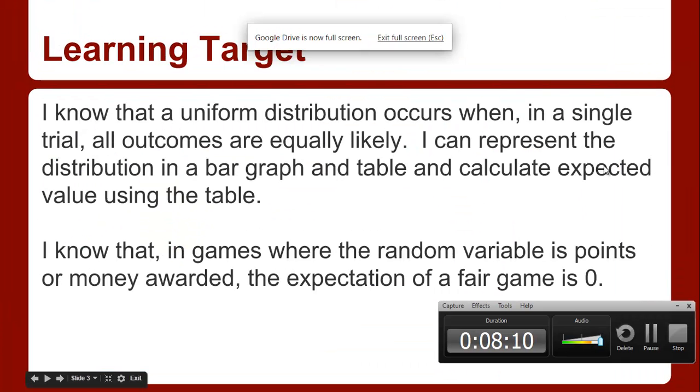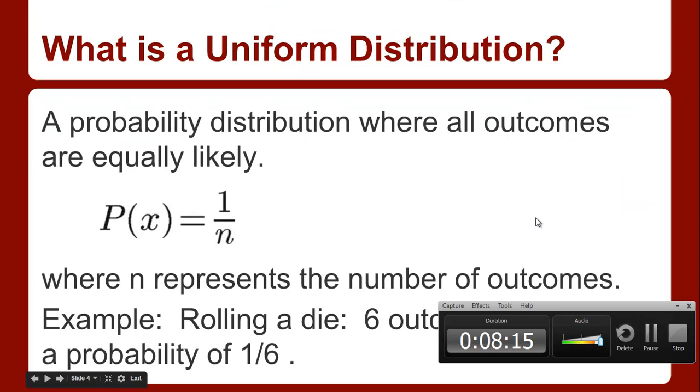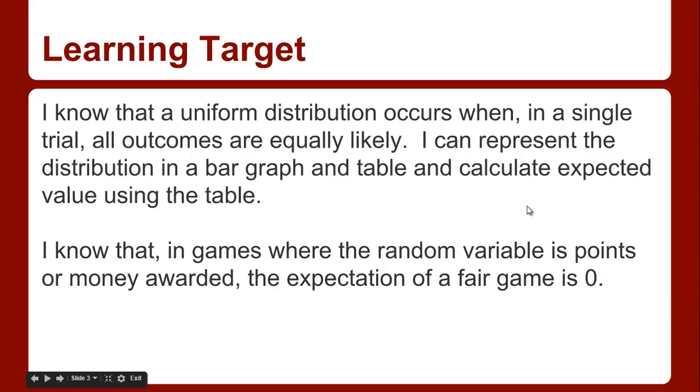Okay, so your learning target. I know that a uniform distribution occurs when in a single trial, all outcomes are equally likely. I can represent the distribution in a bar graph and table and calculate expected values in the table. That's actually really just from the simple one. It's just with the uniform. The big thing is all outcomes are equally likely. We just saw with the deal or no deal, each case was equally likely to come up. So the expected value is very straightforward to calculate. We just add them up and divide them by what we have.